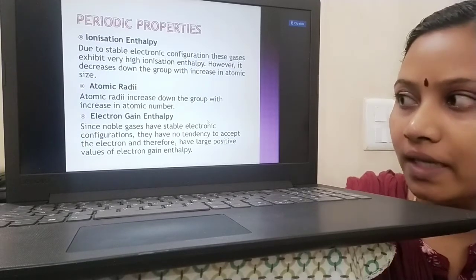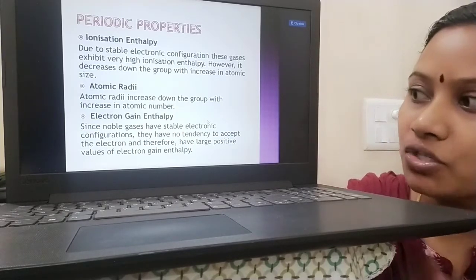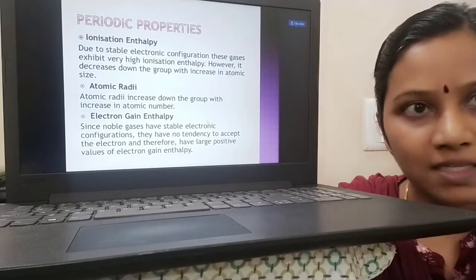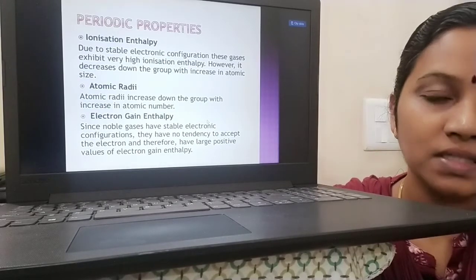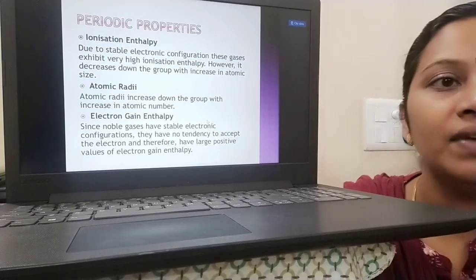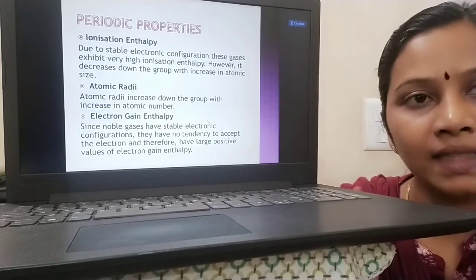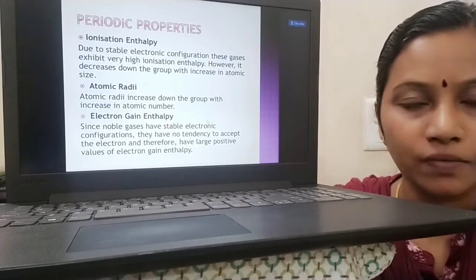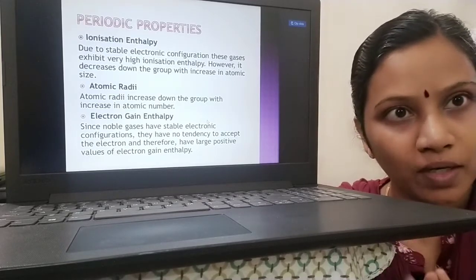What is electron gain enthalpy? Since noble gases have stable electronic configuration, they will not accept any electrons, right? Because they will not accept or donate electrons. Since they will not accept any electrons, they will have a large positive electron gain enthalpy value. So their electron gain enthalpy value will be large positive. So these three properties are based on their stable electronic configuration.